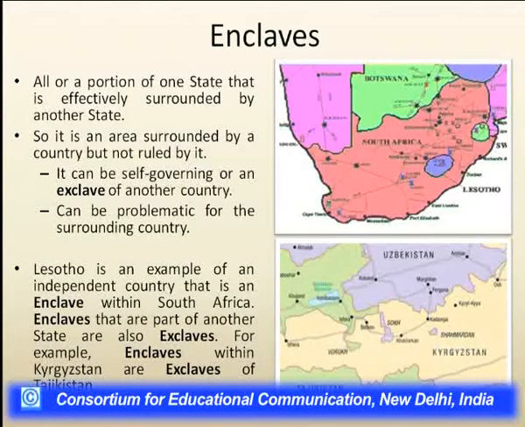We can take the example of Lesotho, which is the best example of an enclave, an independent country that is enclaved in South Africa. The enclaves that are part of another state are called exclaves.